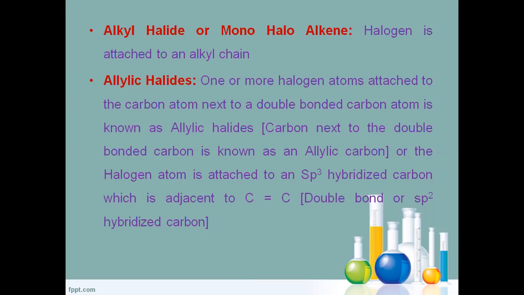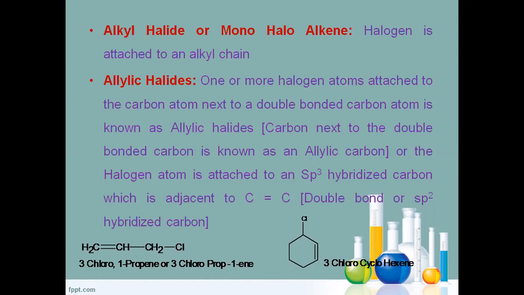Let us take an example. Here CH2 is an sp2 carbon, CH is an sp2 carbon, and here CH2 is an sp3 carbon. This sp3 carbon is linked with halogen, so it is called an allylic halide. This is an example for allylic halide.